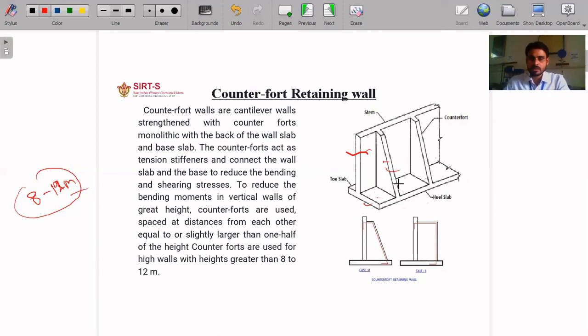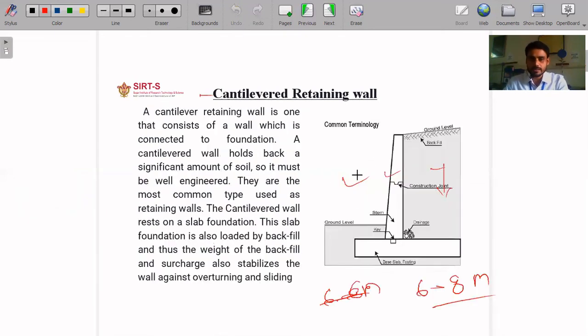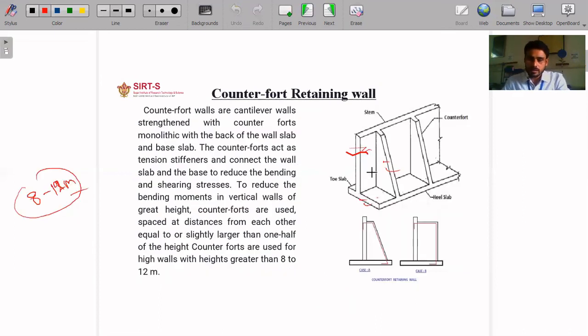Here the behavior of the stem and base is not cantilever as in the cantilever retaining wall. In the cantilever retaining wall, the stem and base behave in a cantilever manner, but in the counterfort retaining wall, the stem and base behave like a continuous slab, because if we see that part and that part of the retaining wall, and in the base that and that part, they behave like a continuous slab.